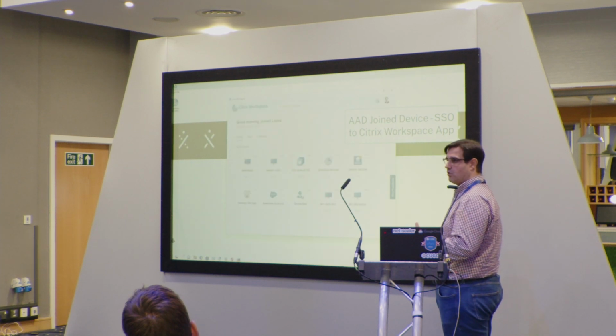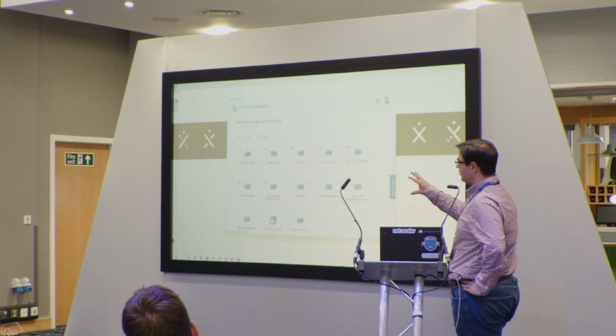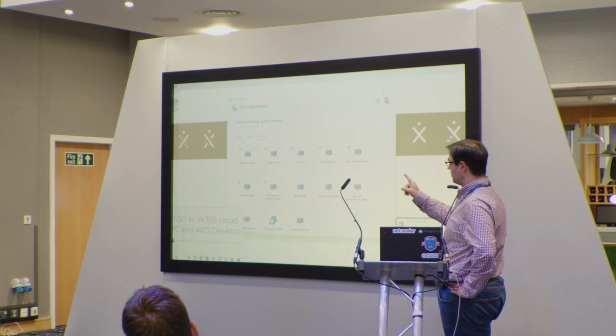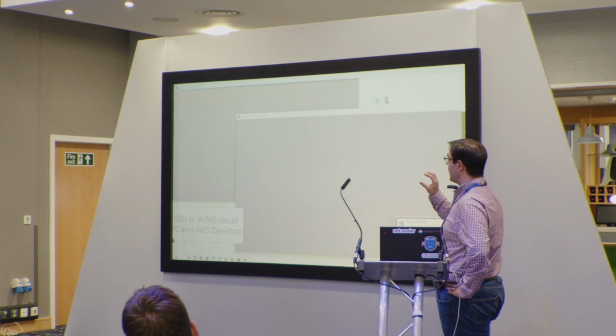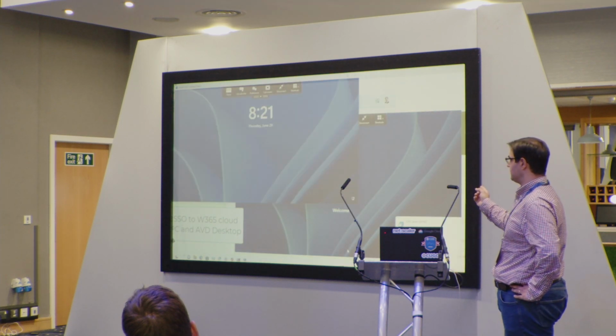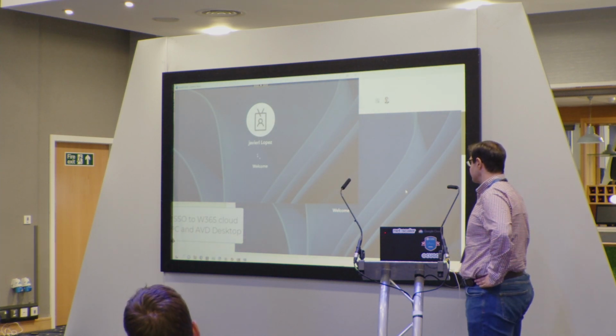Then all my VDAs will load. What I'm going to do is start a pure Azure Active Directory desktop and a Windows 365 desktop. If you can see, this is the end user experience: single sign-on to the VDA out of the box.